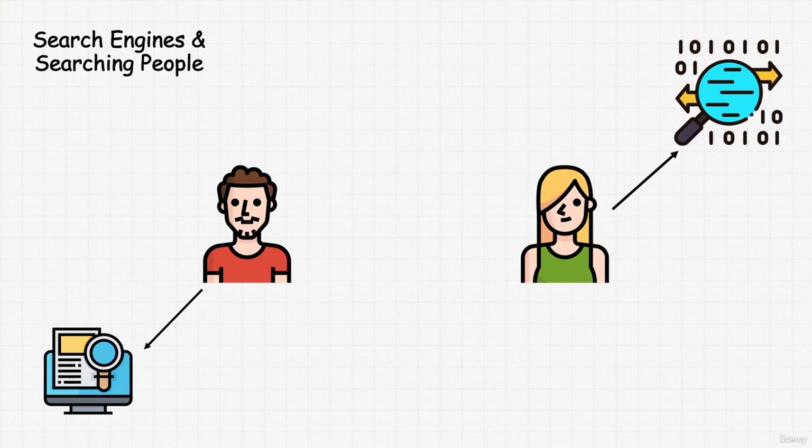Now, in addition to search techniques, we'll cover strategies for searching for people. This includes finding personal information through various online sources and verifying this information by cross-referencing multiple platforms.